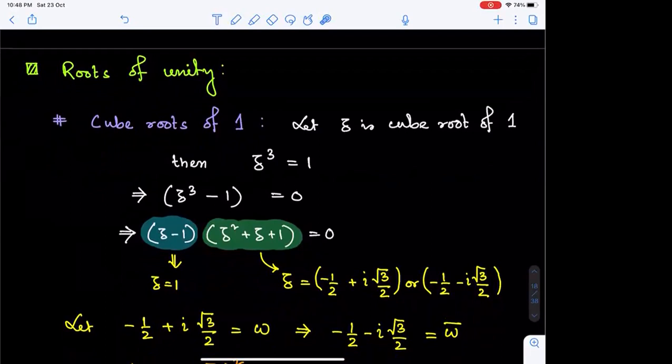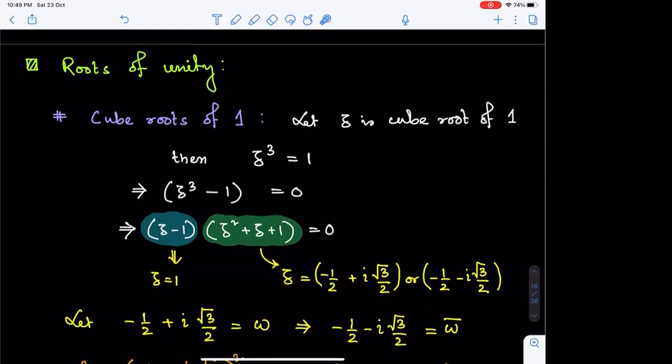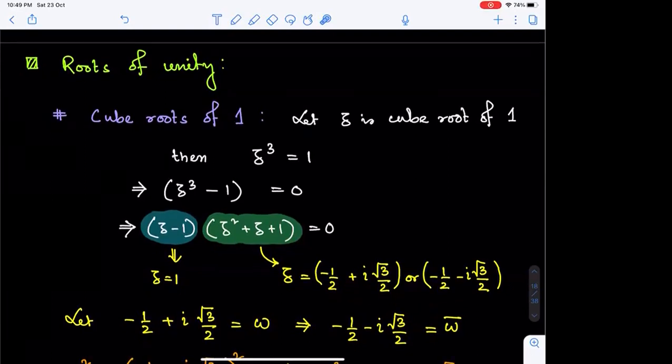We denote the first value, minus half plus iota root 3 by 2, as omega, and visibly the other one is omega bar, right? These are visibly two complex conjugate numbers, since they are coming as the roots of a real quadratic equation. So definitely complex conjugate roots. If the first one is marked as omega, then the second one is omega bar.